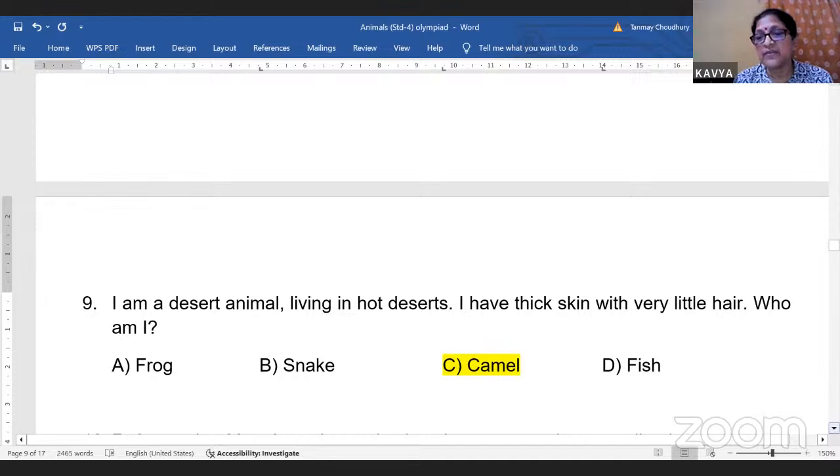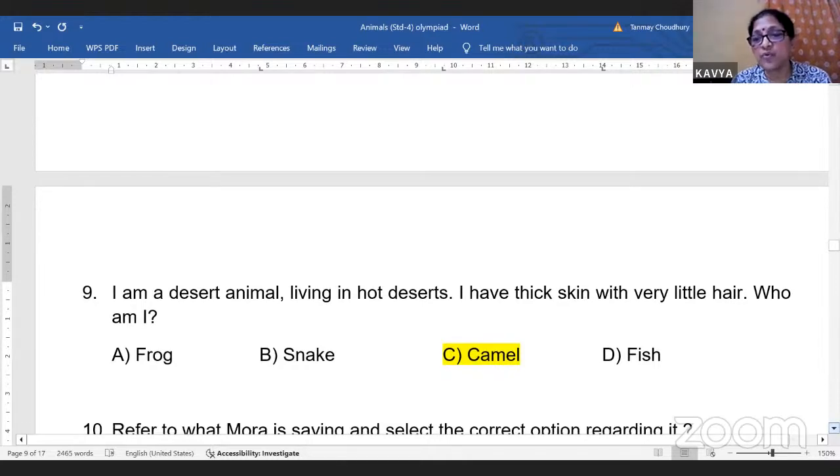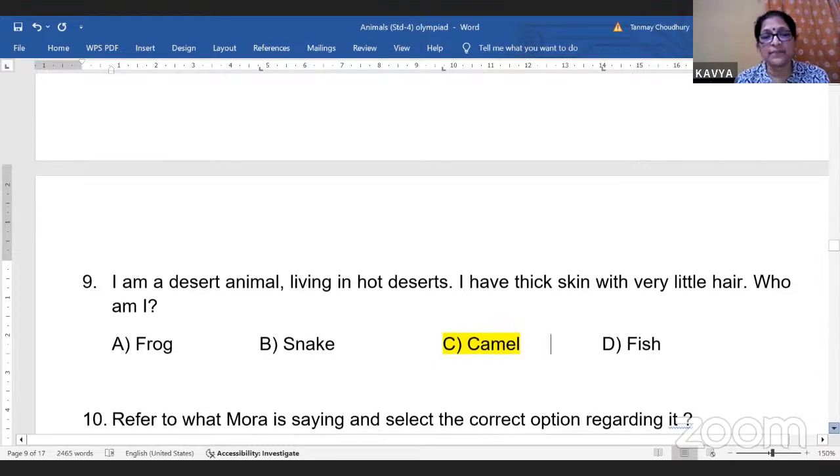The camels can live without water and food for many days. They store food in their hump. So these are all structural adaptations which help the camel to live in the desert, in its habitat.